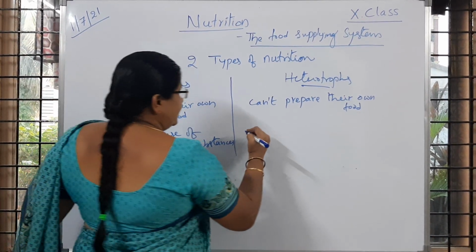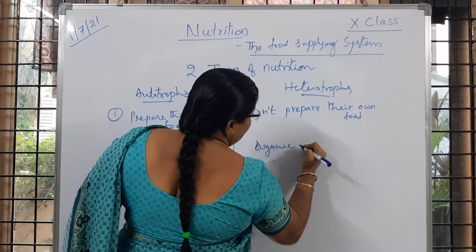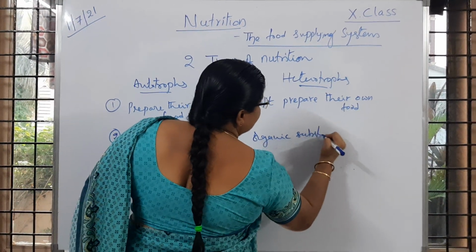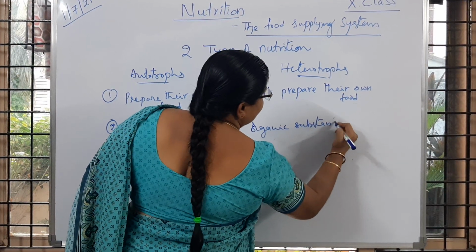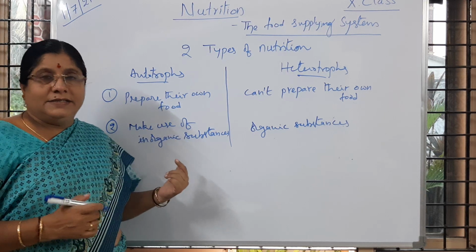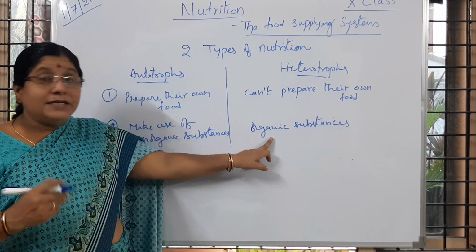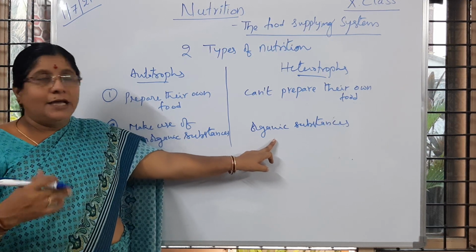Whereas here they are making use of organic substances prepared by these organisms. So what are these organic substances which are prepared? Maybe carbohydrates or proteins or fats, like that.